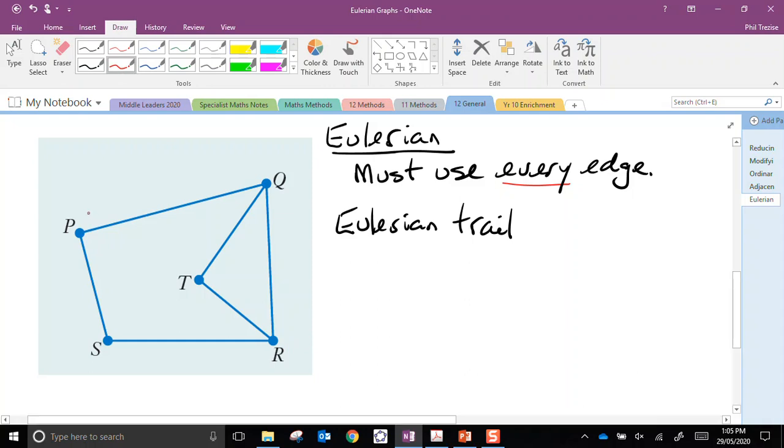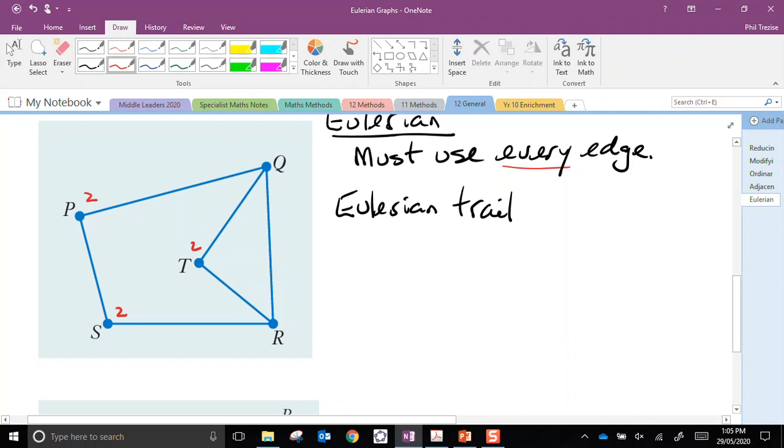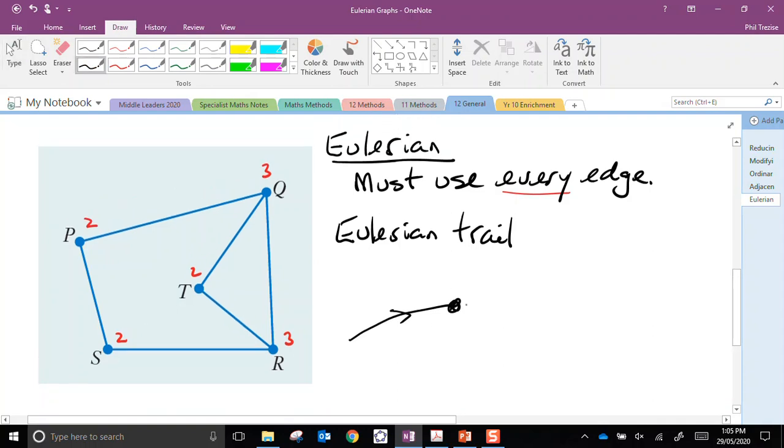The degree of this vertex is 2, this is degree 2, this is degree 2, this one is degree 3, and this one is degree 3. Now, if you imagine travelling along an edge to a vertex, then to be Eulerian, I cannot backtrack, I can't go back. I have to have another edge to take me away from that vertex. So edges that are in pairs like that would work. I can enter by one edge and exit by another.